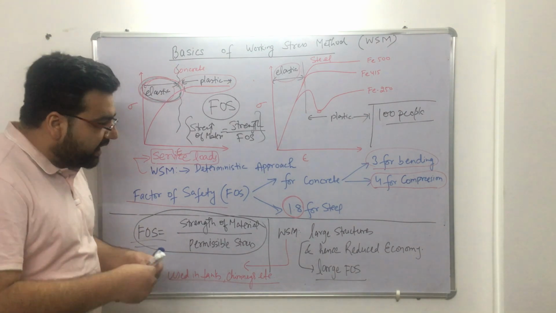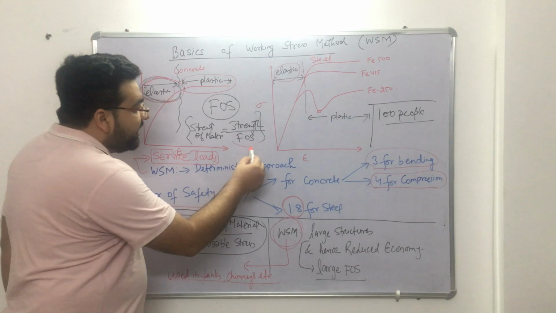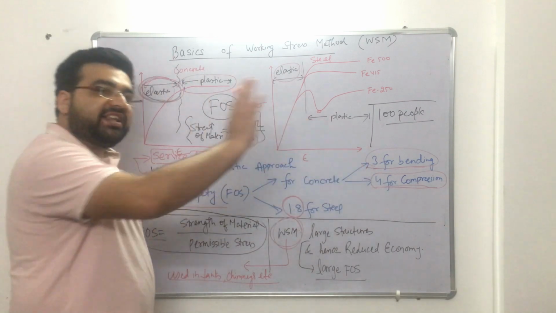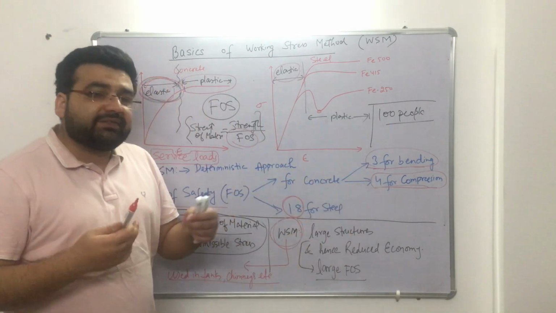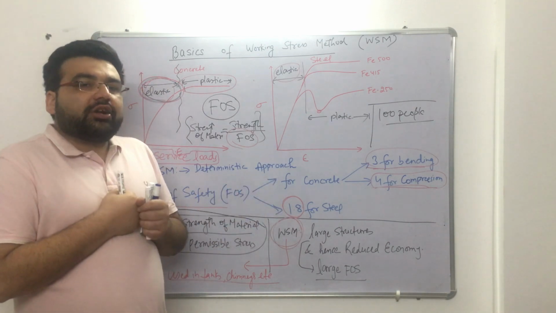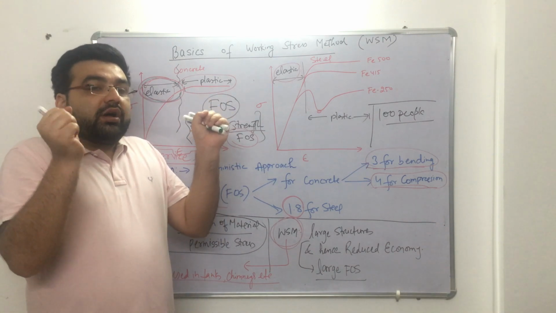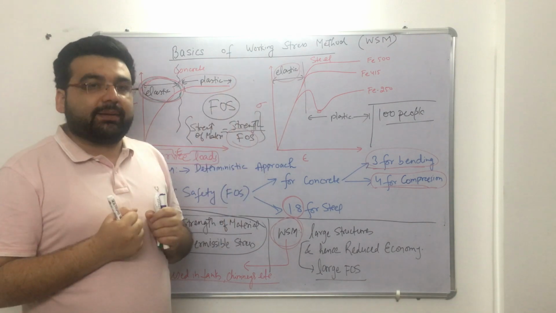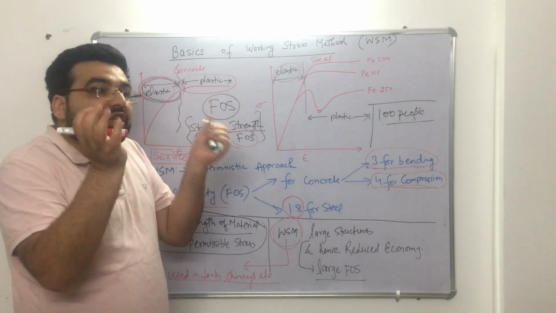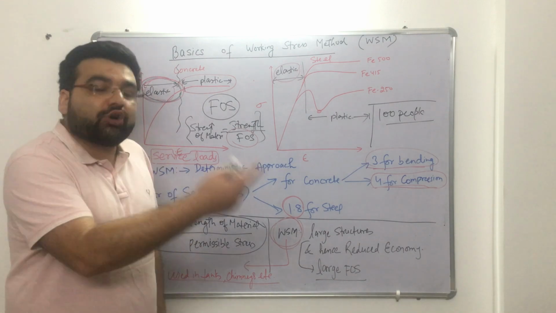One more reason why it was discarded: if you are designing any structure by the working stress method, you are dividing by a factor of safety, and this factor of safety, as far as the engineering point of view is concerned, is very high. A factor of safety of 3 or 4 is very high. What does a factor of safety of 3 mean? Let us say I can hold a weight of 300 kilograms, but you are not giving me a weight more than 100 kilograms. It means that the extra 200 kilograms which I can hold, I am actually not using that strength.